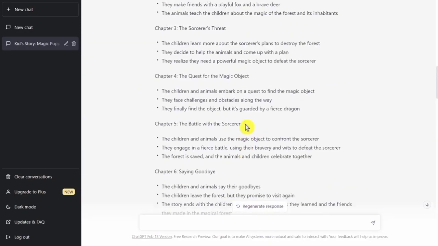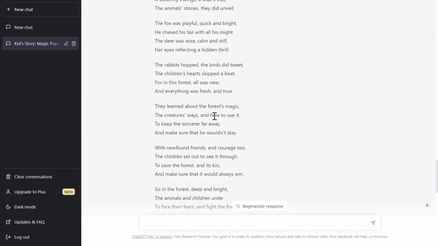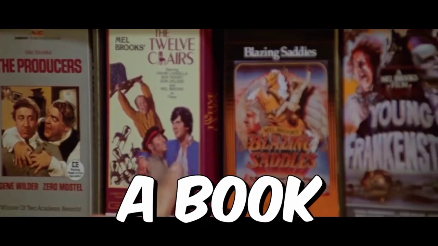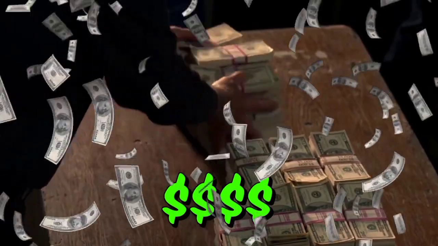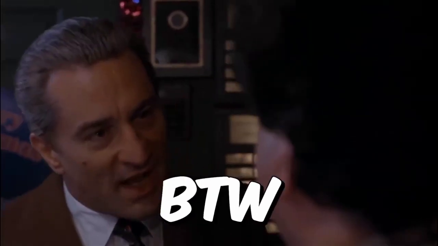So, the next thing is I just did the same thing to all the other chapters that we have. And as you can see, it only took us very few minutes to generate a whole story that is now ready to be converted into a book. And it's just insane that you can actually earn thousands of dollars passively without even writing one single word yourself. And by the way, the next step is literally going to blow your mind.